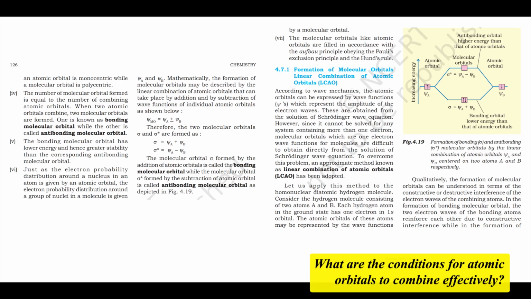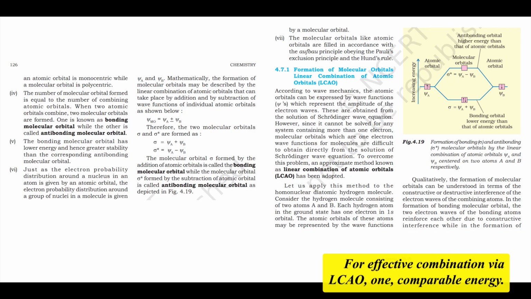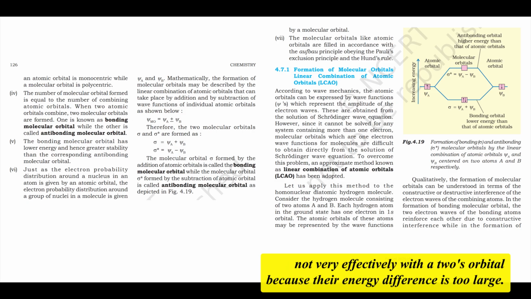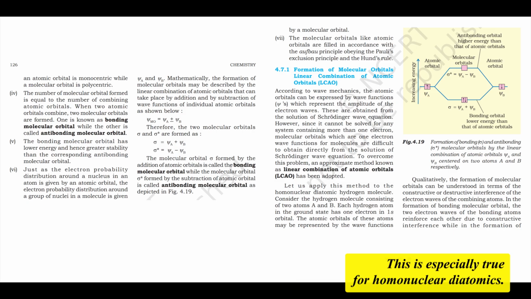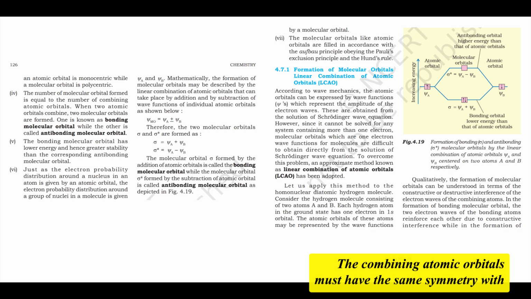What are the conditions for atomic orbitals to combine effectively? Good question. For effective combination via LCAO, 1. Comparable energy. The combining atomic orbitals must have similar energies. For example, a 1s orbital will combine effectively with another 1s orbital, but not very effectively with a 2s orbital because their energy difference is too large. This is especially true for homonuclear diatomics. 2. Proper symmetry. The combining atomic orbitals must have the same symmetry with respect to the molecular axis, usually defined as the z-axis.